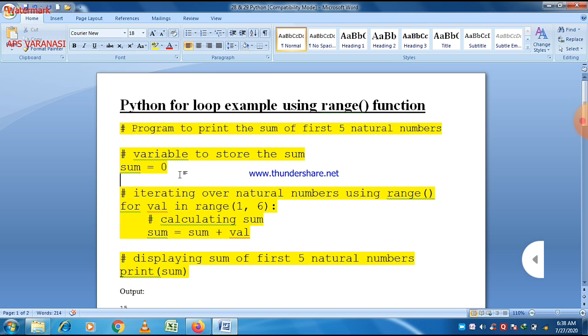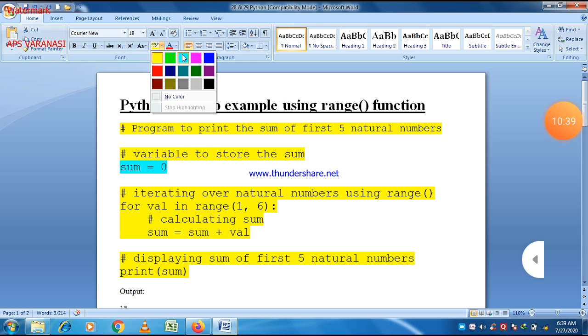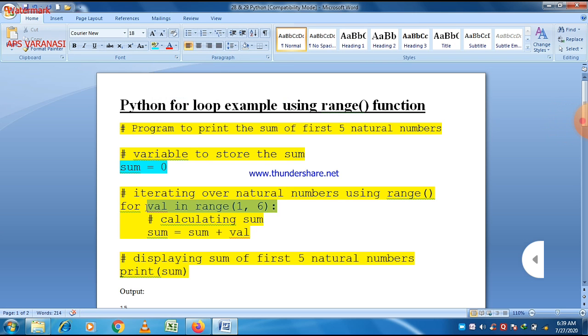Now I think the concept is very clear to all of you, and I don't think there is any other requirement to solve this problem. Here you can see that sum is equal to 0, then the condition of for, and then the condition of sum is given here. So this program contains only 4 lines.